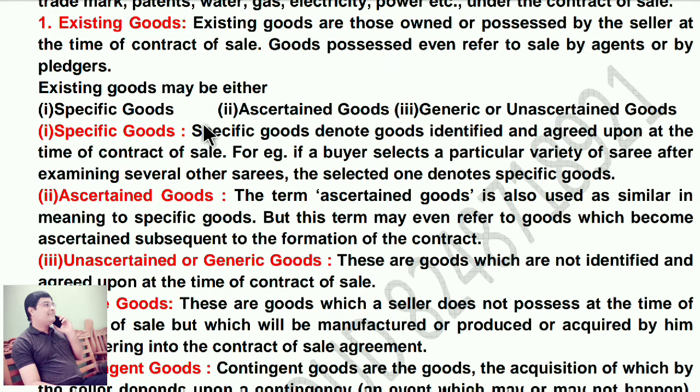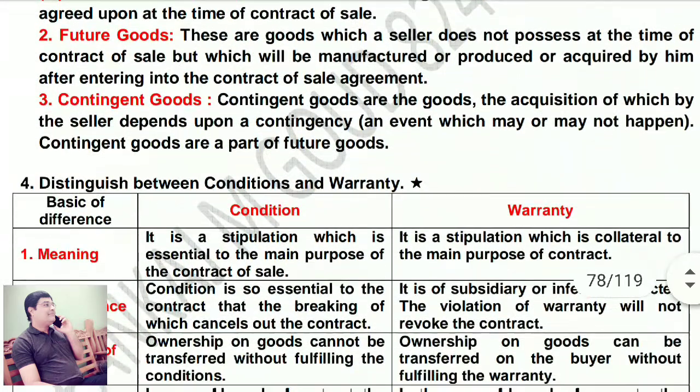Now we move on to the next point, future goods and contingent goods. This also we studied. These are goods which a seller does not possess at the time of the contract of sale, but which will be manufactured or produced in the future. Contingent goods are goods the acquisition of which by the seller depends upon a contingency, which may or may not happen. So contingent goods are a part of future goods. These goods may be delivered, may be made or may not be made.